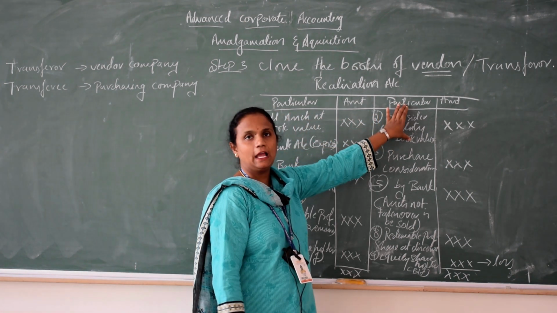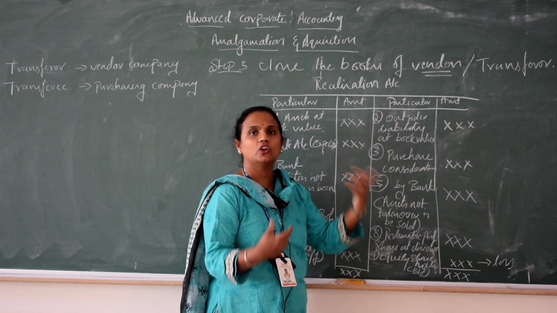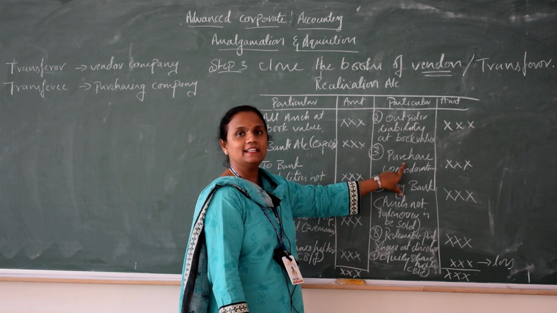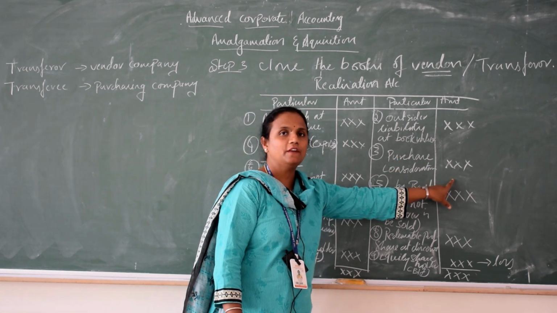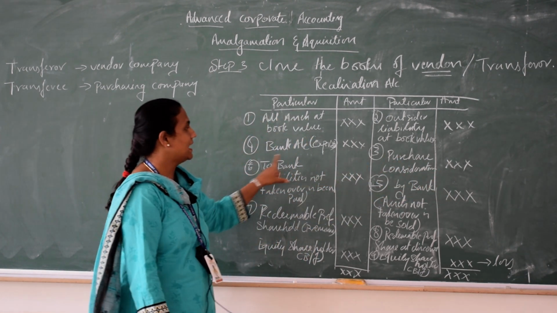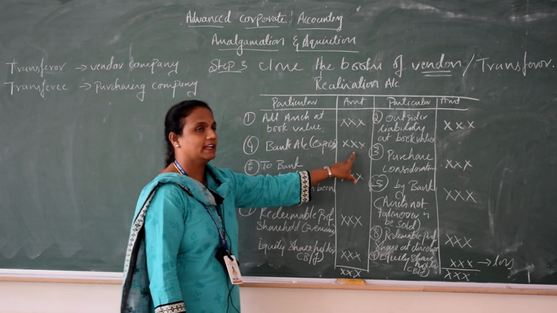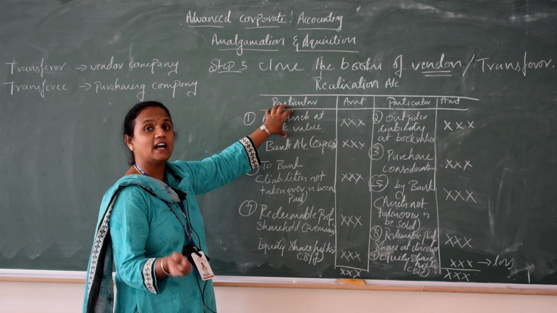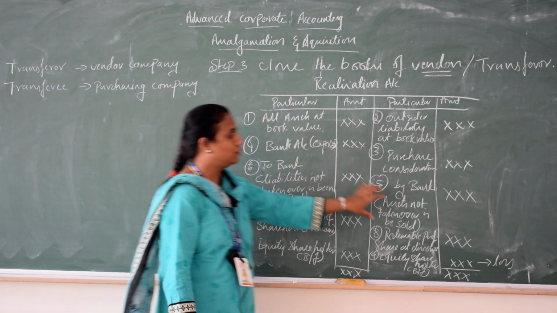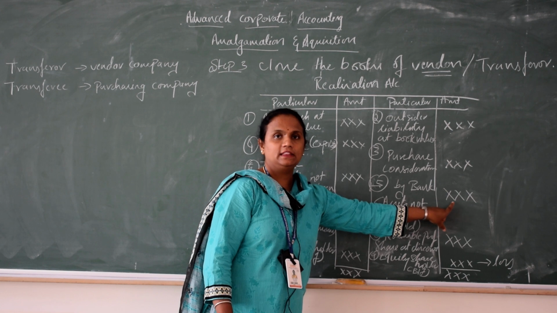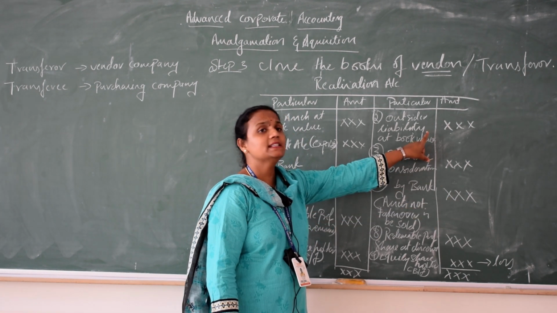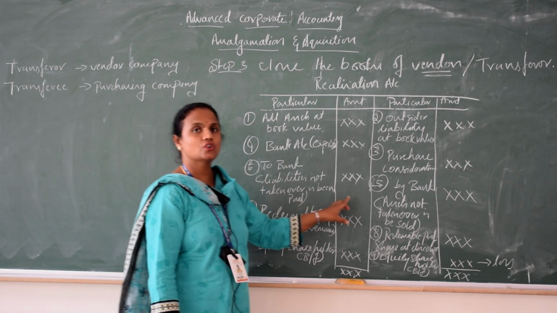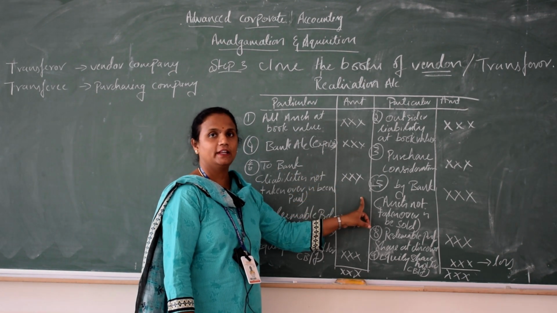Then outsider liability, whether they take it or not, you also have to take it here. After that, the purchase consideration you have calculated, that amount you have to write. After that, if there are expenses to the bank, you have to take it here. After that, the assets which they have told are not taken, not the cash, the other assets like furniture, building, you have to sell that and get the amount. The same like that, liabilities not taken over are here, those liabilities you pay. So when you pay, cash is going out, so bank account you have to take it here.